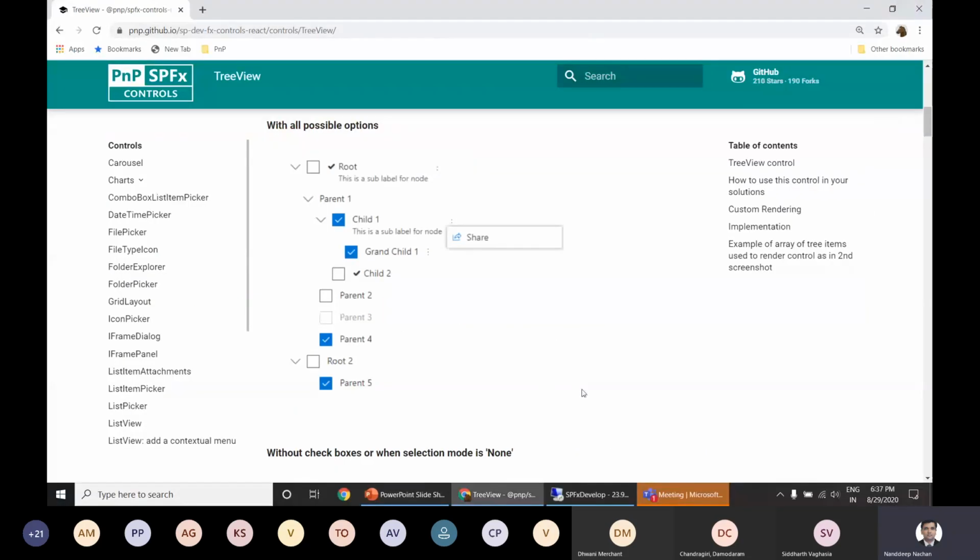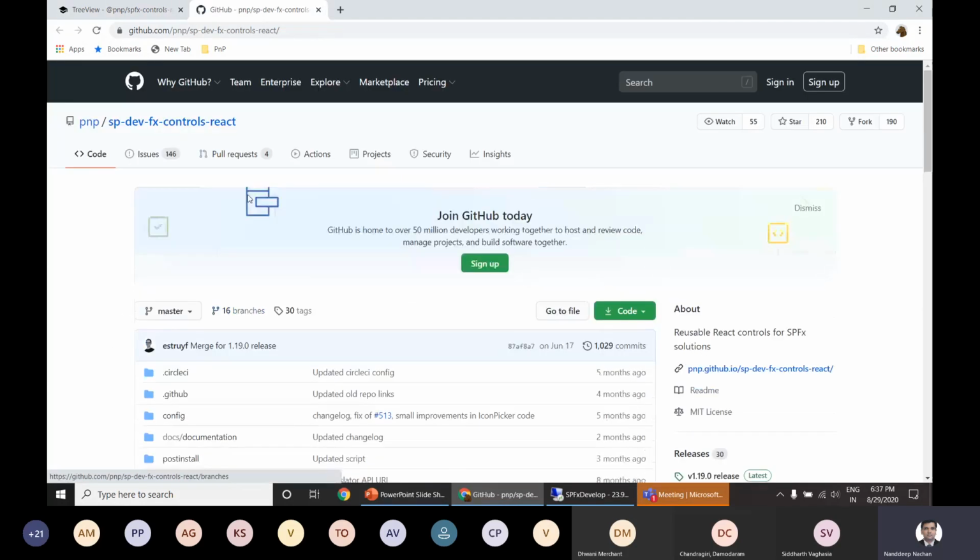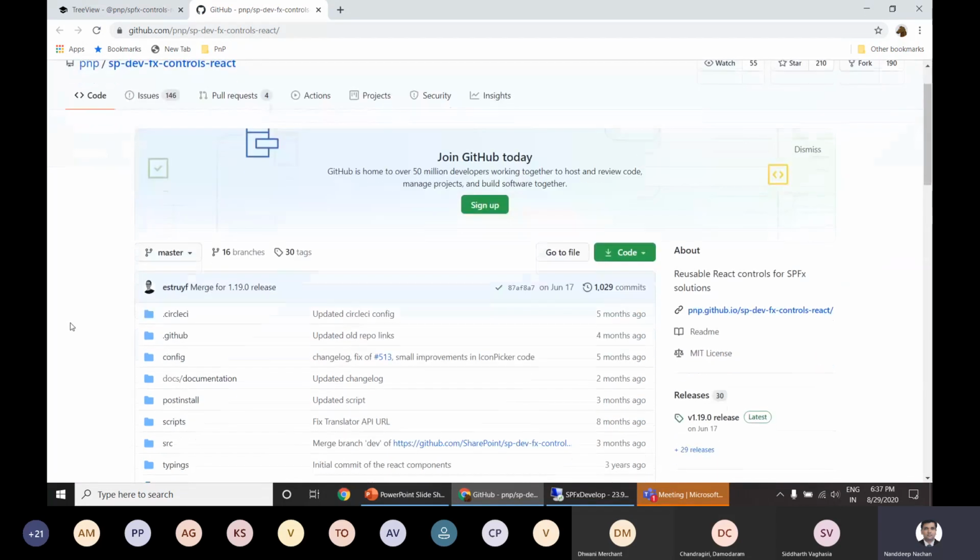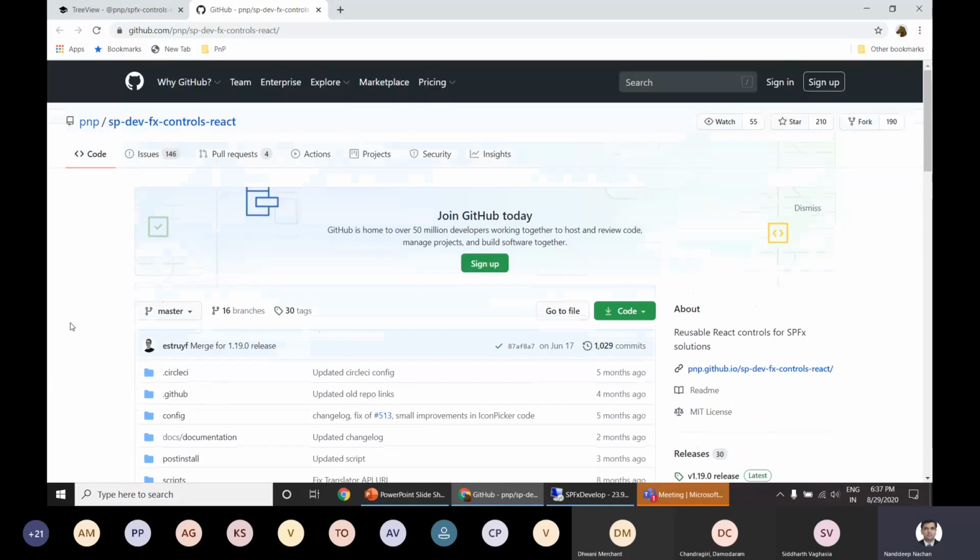This is the place where you will be able to see all of those reusable controls which you can use inside your SPFx solution. And once you click onto this GitHub, this is the place where all of those sample codes are placed. For example, if you find anything not working well with this solution or any other solution, you can raise it as an issue.